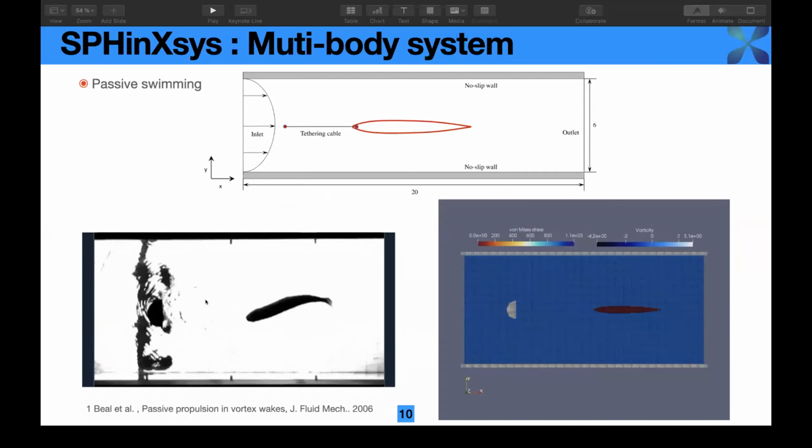Here, the structure is elastic, and we study the passive flapping of a fish connected to a fixed point through a steering cable. This is the experiment. As you can see here, the dead fish can extract energy from the deformation of the fish body, and then it will swim forward. This is our simulation result. As you can see here, in the present method, the forward swimming is well captured.